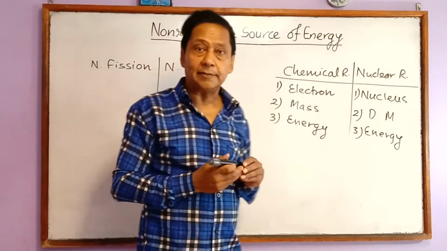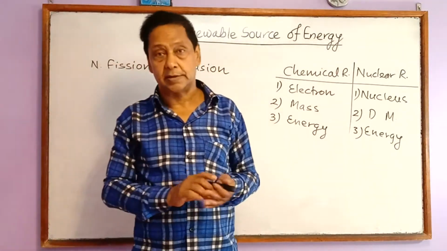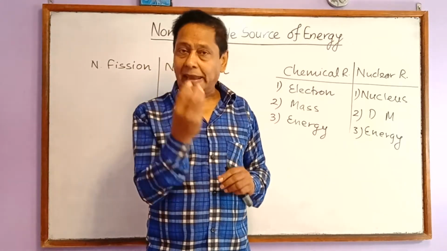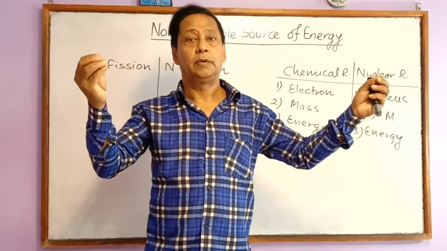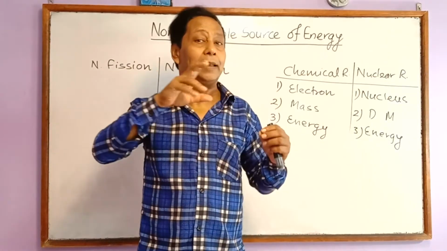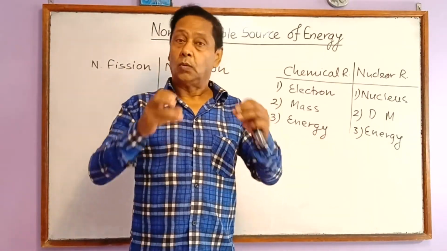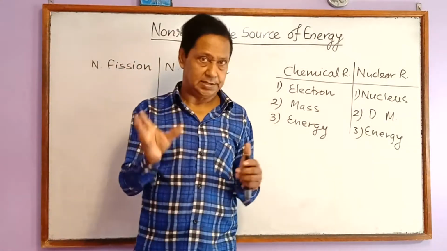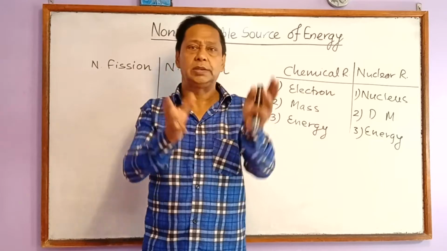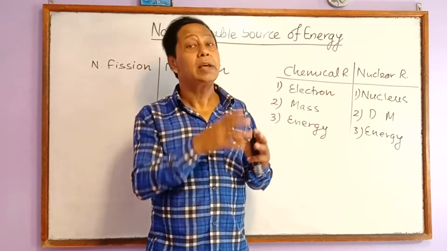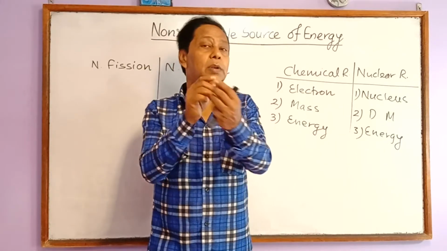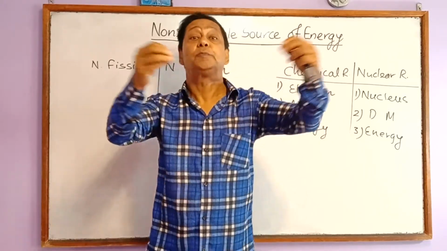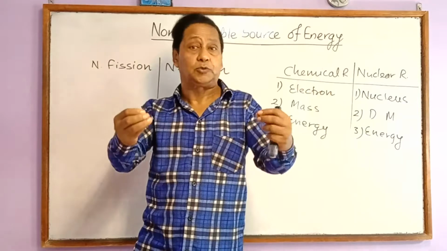Now, what is a nuclear fission reaction? A nuclear reaction in which a heavy nucleus splits up into comparatively light nuclei with the release of a tremendous amount of energy is called nuclear fission. For example, in a nuclear power plant, a uranium nucleus is bombarded with a neutron and it splits up into barium and krypton.